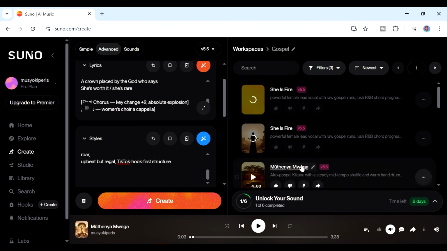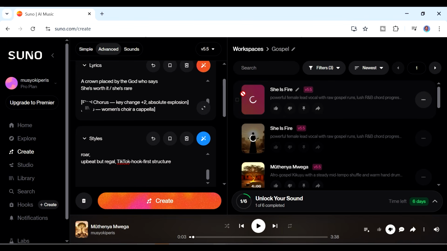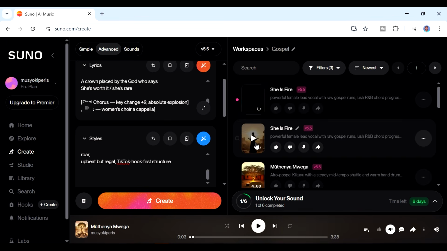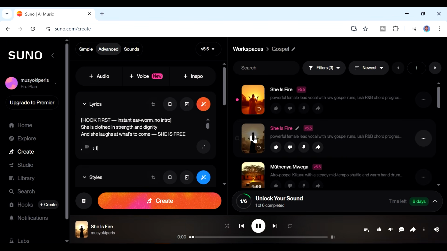Click on create. And you can see it gives us some versions of the song here. I listened to the versions, and this is the one I liked.